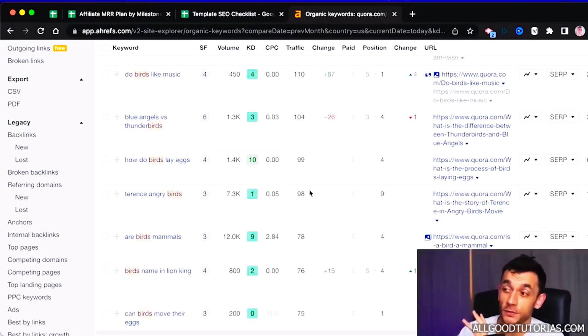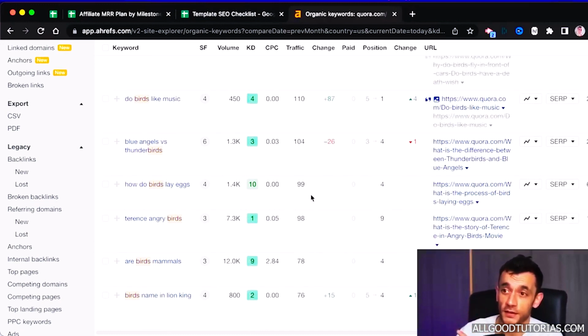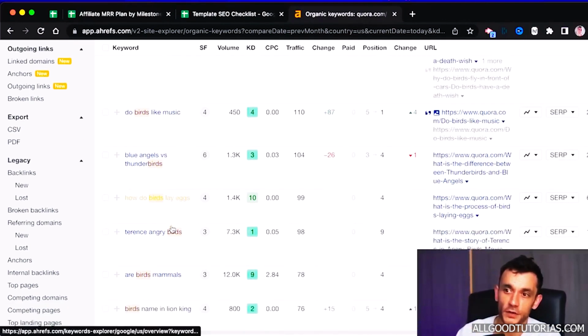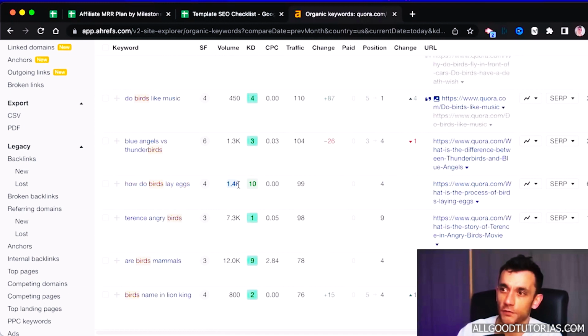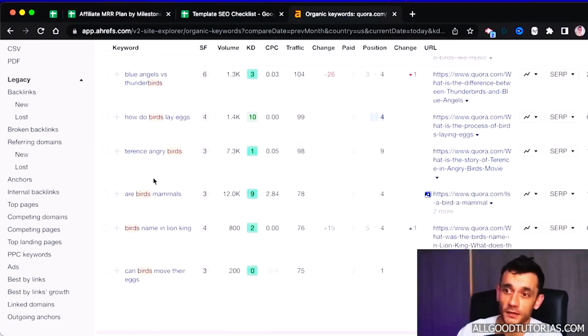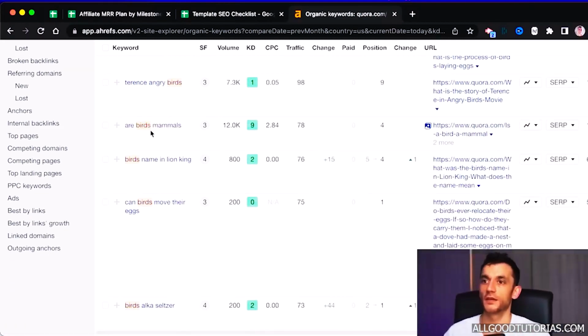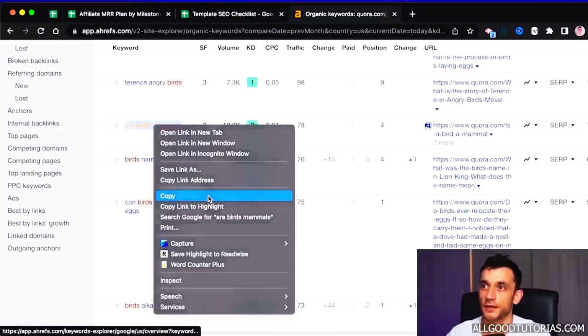And if you're going to produce mass amounts of content with AI, then you want to find low competition keywords. So for example, like how do birds lay eggs, right? 1,400 volume, KD 10, is pretty easy to beat. Quora is ranking on the first page for that keyword. It's just going to be an easy one to pick. And then you just go through the list and you find the relevant ones, like are birds mammals, right? And then what we're going to do is create an article.